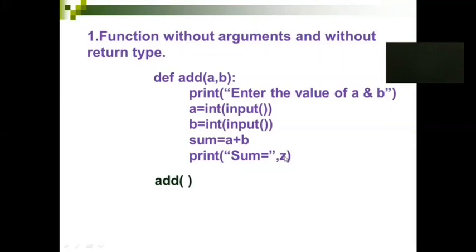Actually, it should be sum. Okay, print sum. So when you say sum, your output will be printed within the function definition. You are not doing any return statement here, and you are not having any arguments also. Okay, this is function without arguments and without return type.